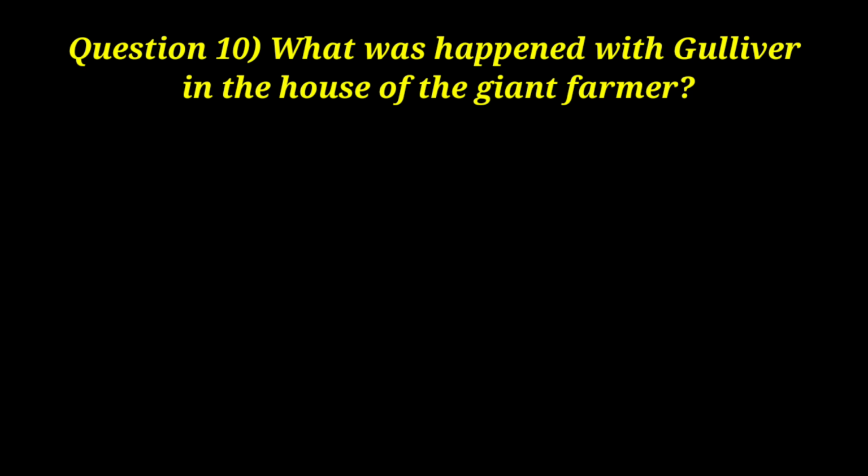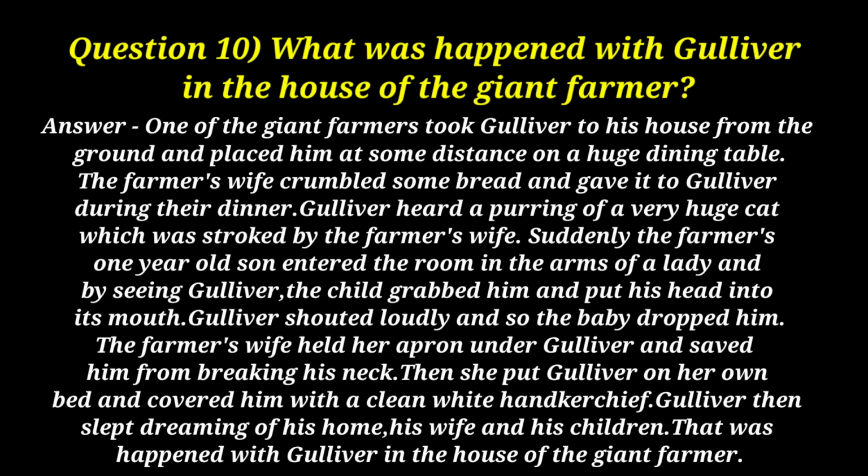Question 10. What happened with Gulliver in the house of the giant farmer? Answer, one of the giant farmers took Gulliver to his house from the ground and placed him at some distance on a huge dining table. The farmer's wife crumbled some bread and gave it to Gulliver during their dinner. Gulliver heard the purring of a very huge cat which was stroked by the farmer's wife.